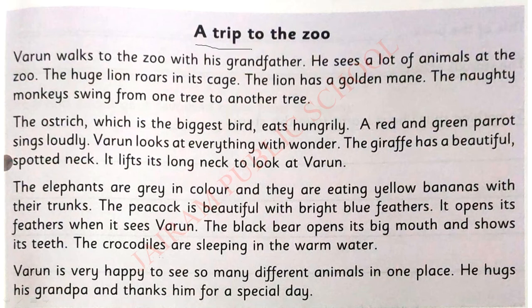A trip to the zoo. Varun walks to the zoo with his grandfather.